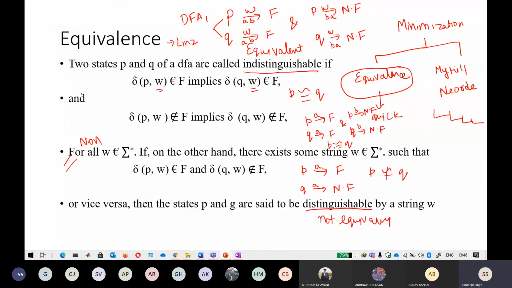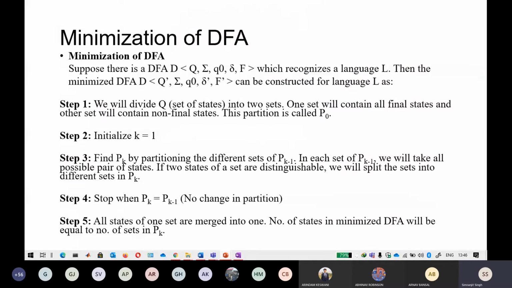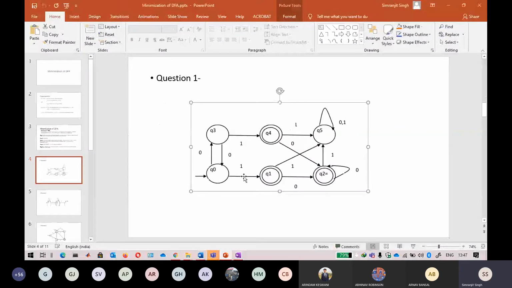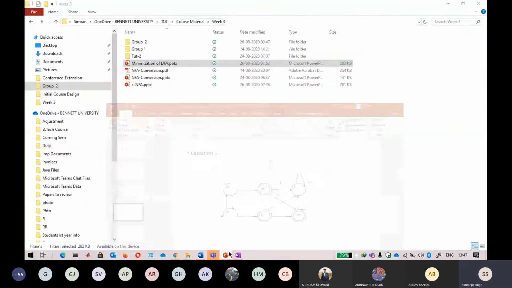Okay. If you don't understand it, just see the question solved. I will tell you what this is. Okay, so this is a simple algorithm. It looks very difficult, but I will solve the question and then we will get back to this algorithm. Okay, so the first question is given like this. So let me just take this question out.